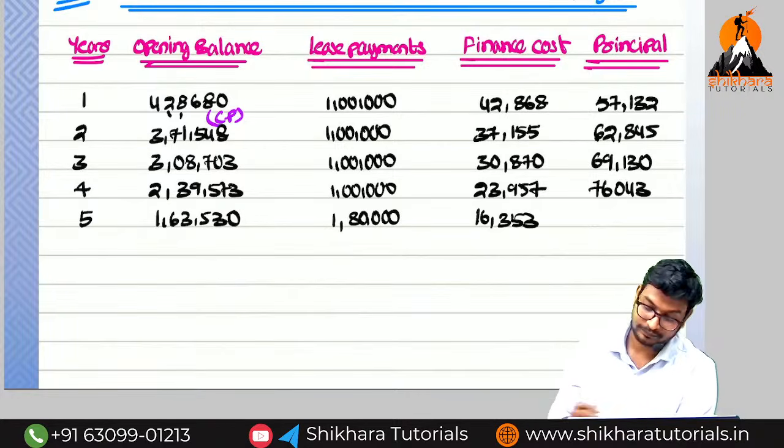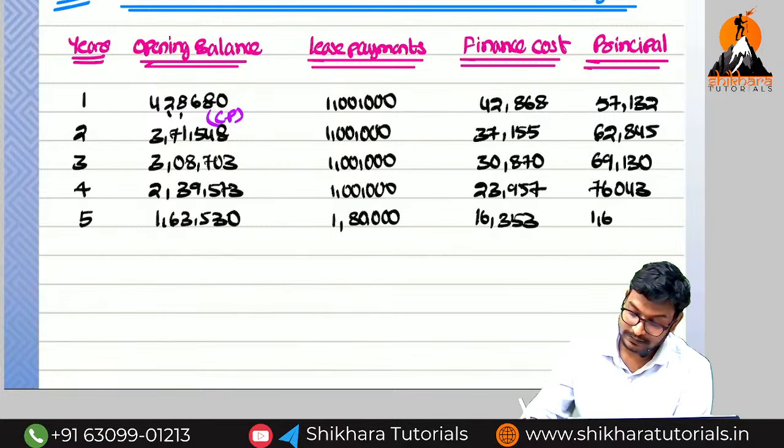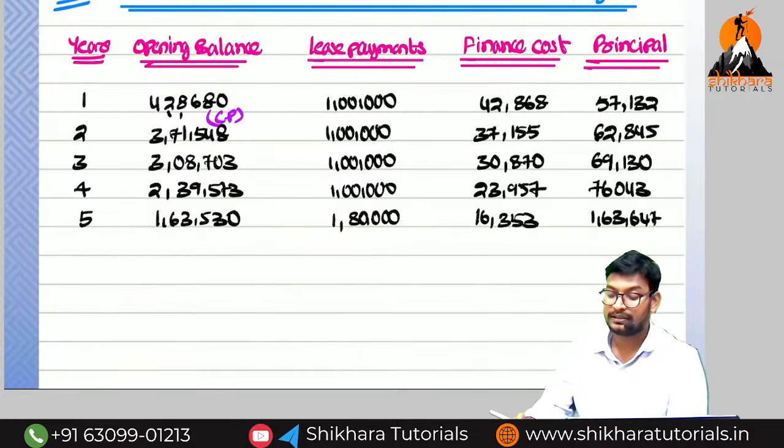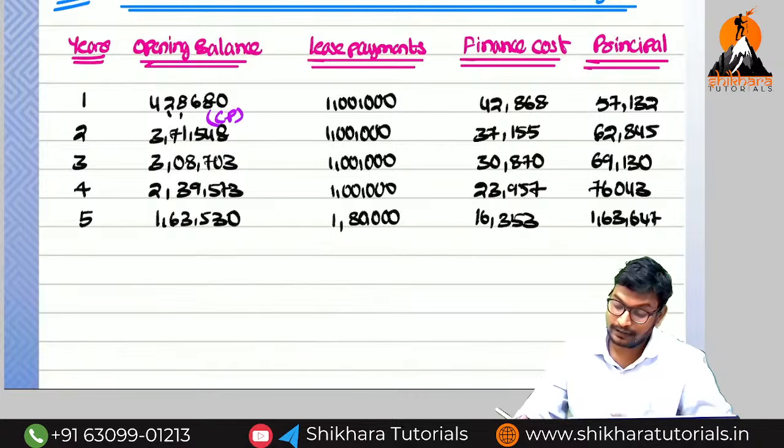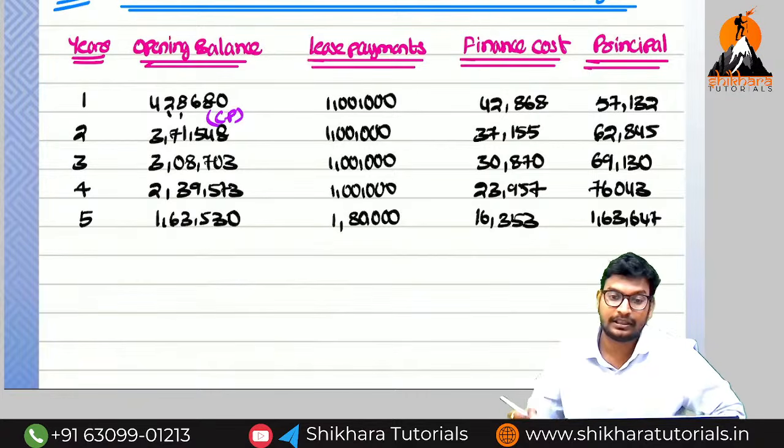16,353. You have to reduce from 1,80,000. 1,63,647. So this is the principal you have already paid. If you reduce from 1,63,647, around it will be 0.